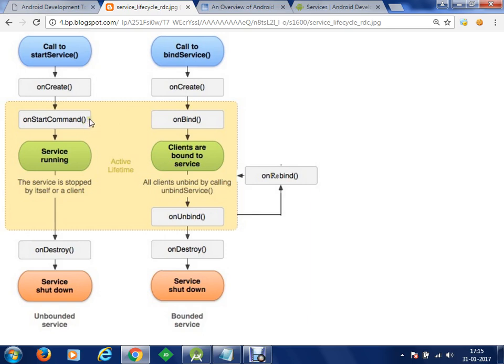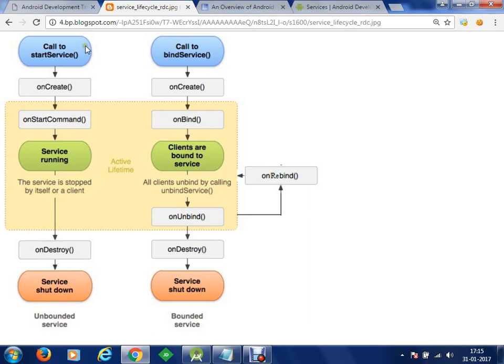Once your code gets running, your service will be running indefinitely. Once you want to stop your service, then you have to call a method known as stopSelf, and that method is going to destroy your service and your service will shut down. Started services are also known as unbounded services.